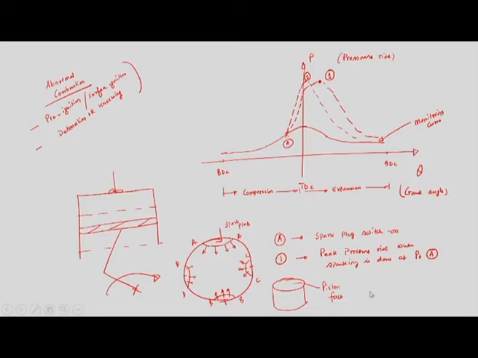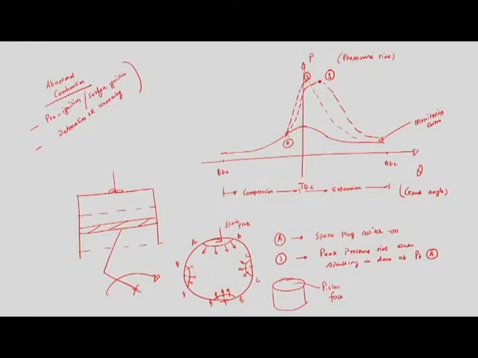Because of this cumulative effect, the surface ignition will keep on increasing the temperature of those hot spots. The rise in pressure and temperature not only increases the probability of detonation, it also creates peak pressure inside the cylinder during combustion which is very close to TDC, at point 2.